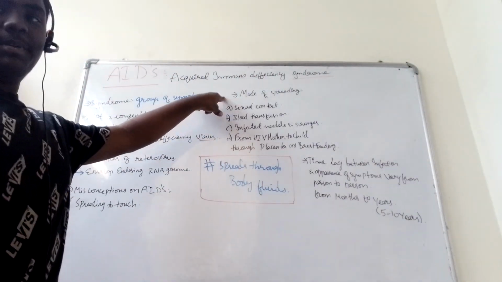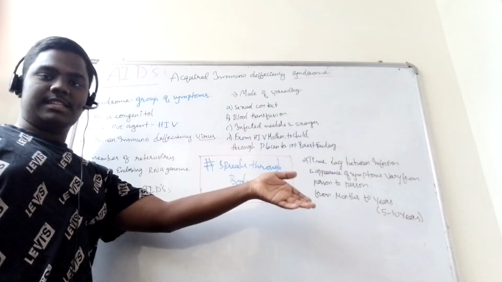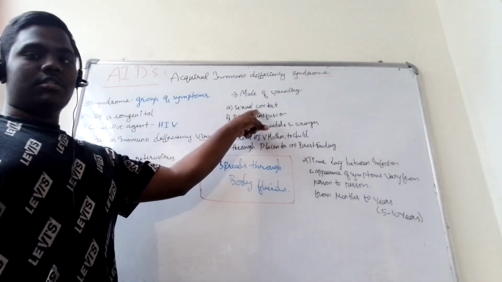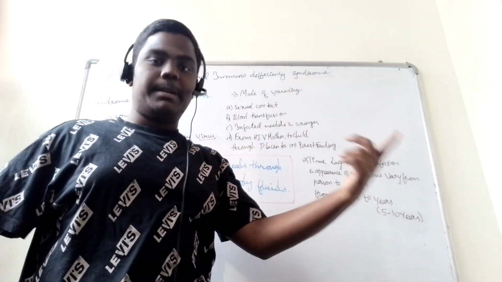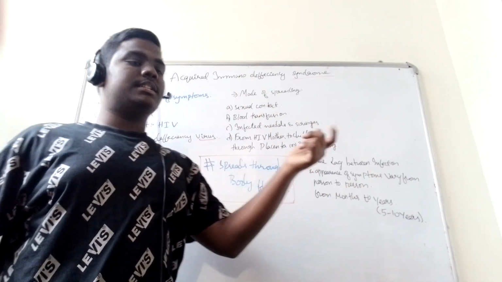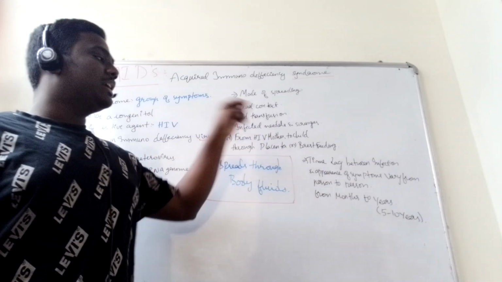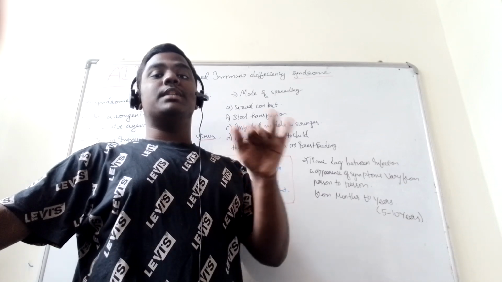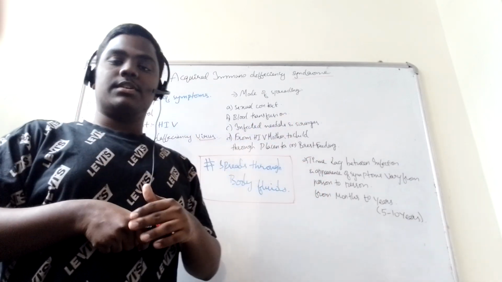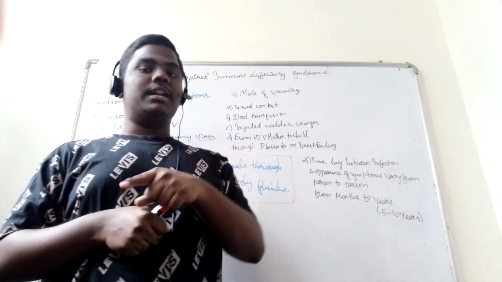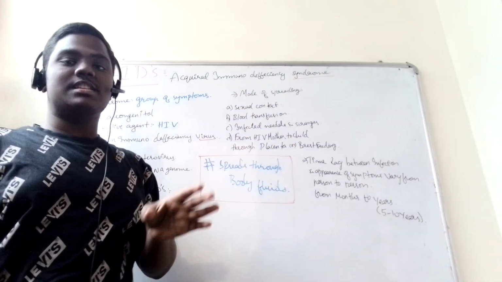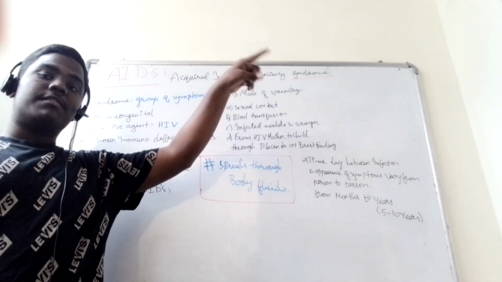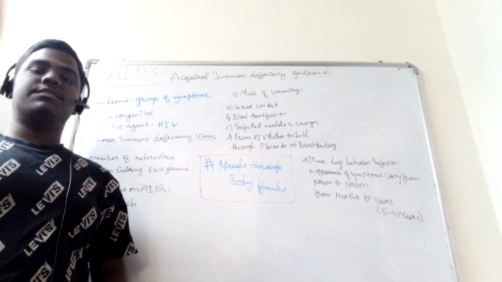Next, modes of spreading. It's a communicable disease. How is it spreading? What are the different ways of spreading? First one is sexual contact with the infected person, not everywhere. Next, blood transfusion. Anemic patients require transfusion of blood. With the blood, the HIV is transferred from one person to another. Blood transfusion from an infected person to a normal person will cause AIDS.